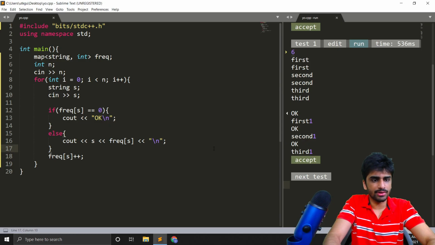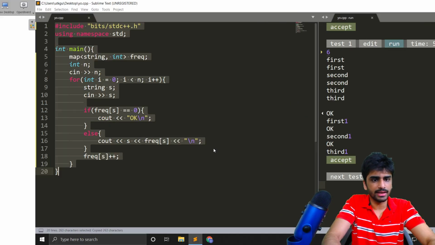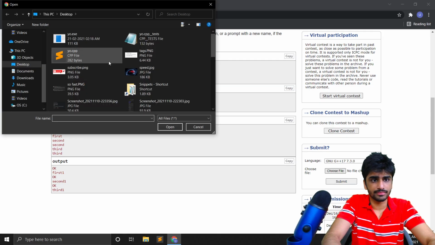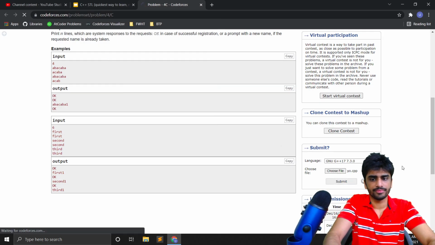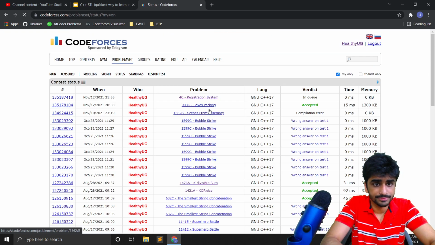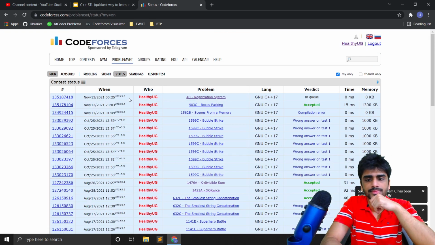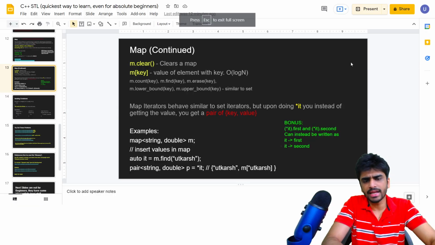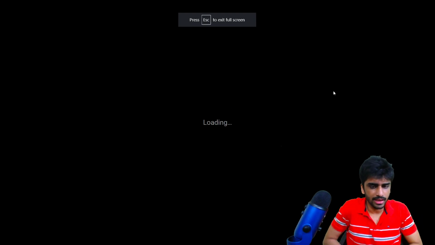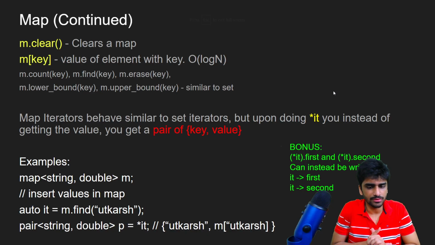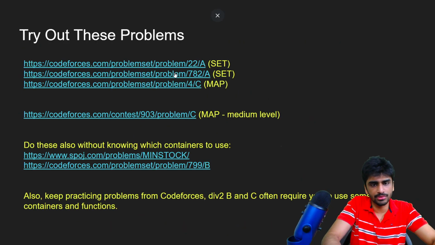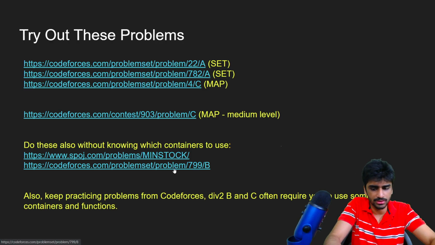Okay, again exactly what we wanted, so we can submit it now. Let's see if it works. Okay, it works. So that's how we can use map. That is one way of using maps. There can be a lot of other use cases as well, so I have given you some practice problems. In those problems, you will get to know some other use cases also.